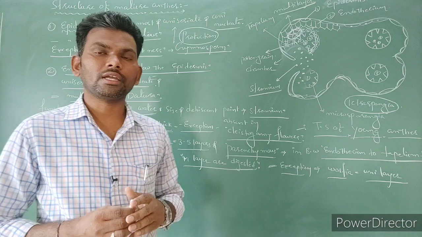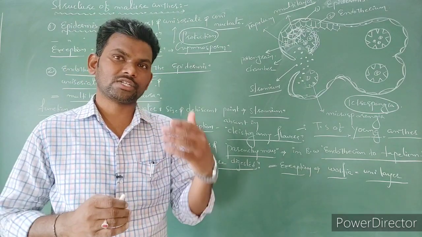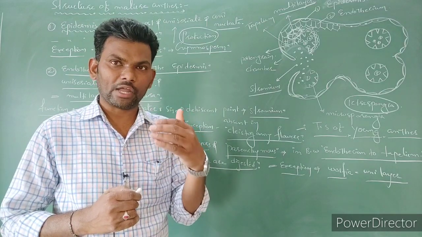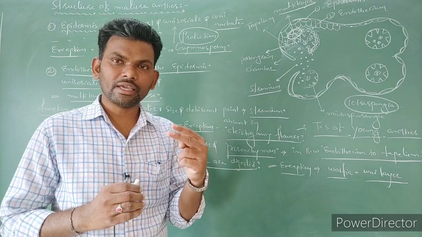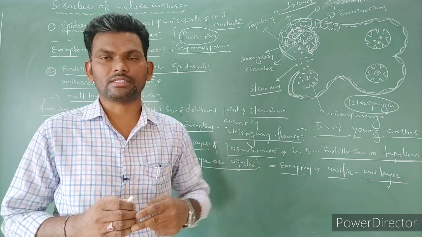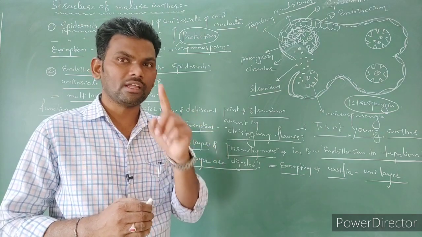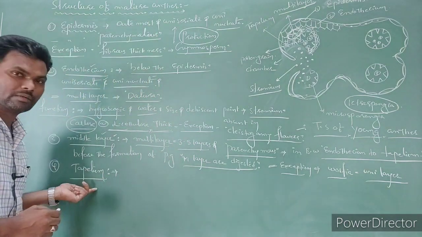The reason is that generally during cell division, first karyokinesis, next cytokinesis. After karyokinesis, two nuclei are formed, but the karyokinesis is not immediately followed by cytokinesis. So that's why two nuclei or more than two nuclei are present within one single cell. That becomes tapetum cells.